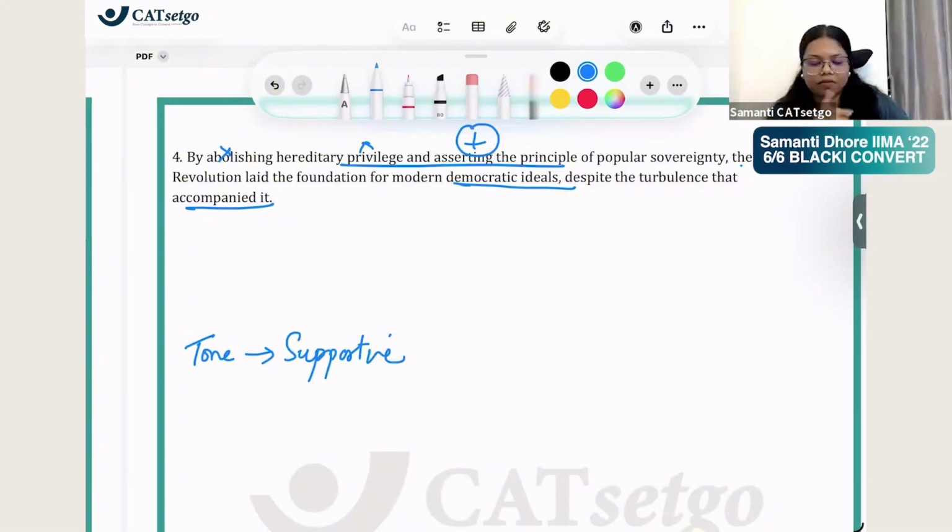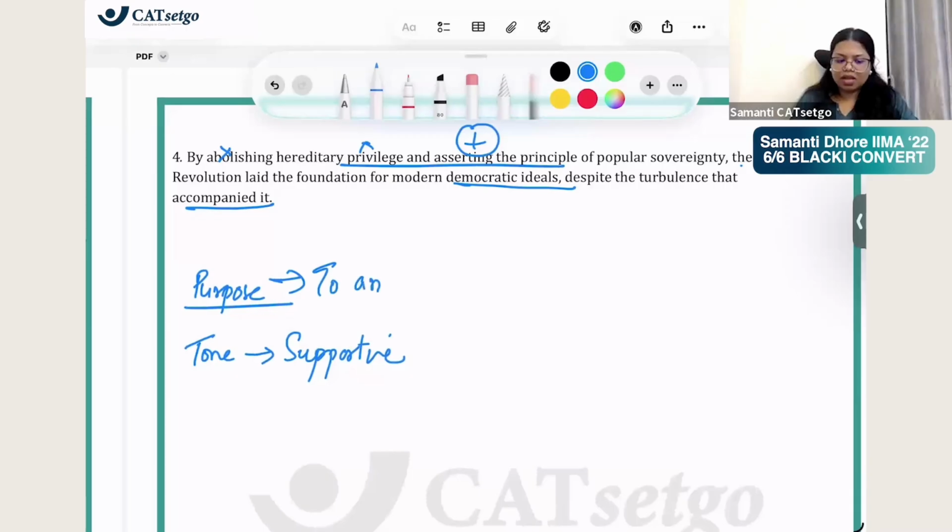So tone is supportive. Now, supportive tone was a part of two purposes: either to analyze, evaluate, or to persuade. Persuade is when the author is like, this is only true and you should believe me, you should trust me and believe in only what I say, because whatever opposite people are saying is wrong and they are wrong because. Is there so much persuasion here? Is there any persuasion? No. So the tone is to analyze only.